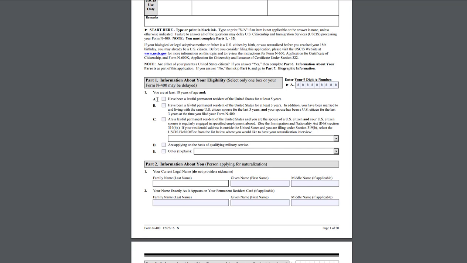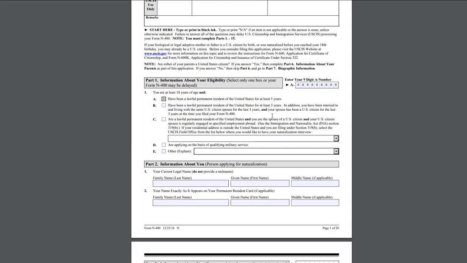So, criteria A, have been a lawful permanent resident of the United States for at least 5 years. That's for all of the cases: asylee, refugee, DV lottery, work-based green card, and stuff like that. So this is what I would pick. Okay, the second one is have been a lawful permanent resident of the United States for at least 3 years.